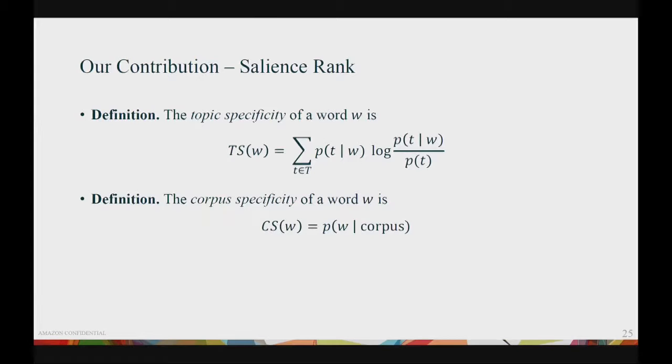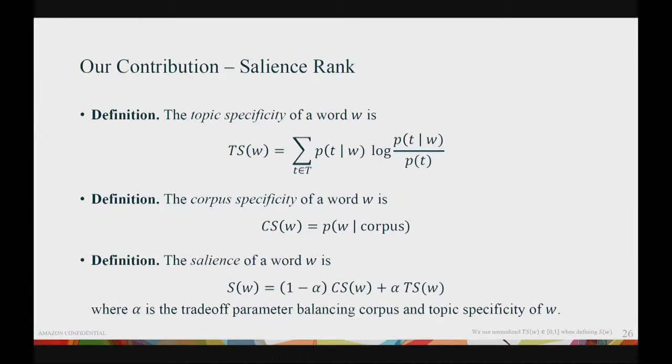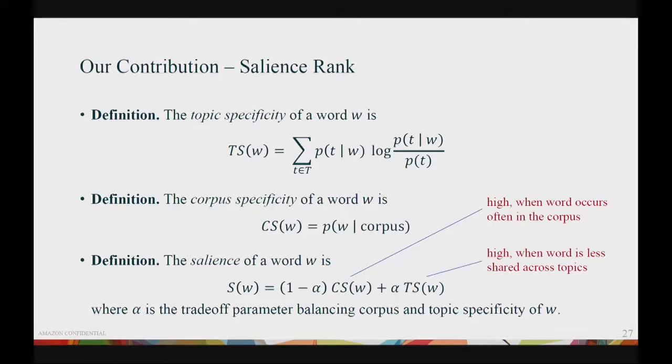With these two concepts defined, we can define the salience of a word as a linear combination of the two. Here, alpha is a trade-off parameter balancing these two concepts. Again, the CS, corpus specificity, is high if the word occurs often in general, while the TS is high if the word is less shared across topics.